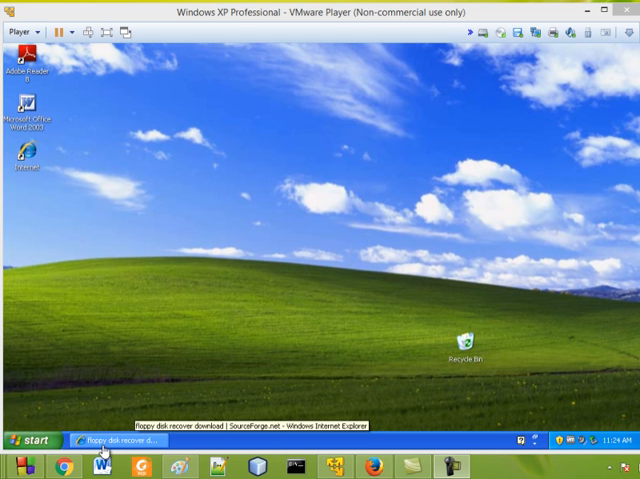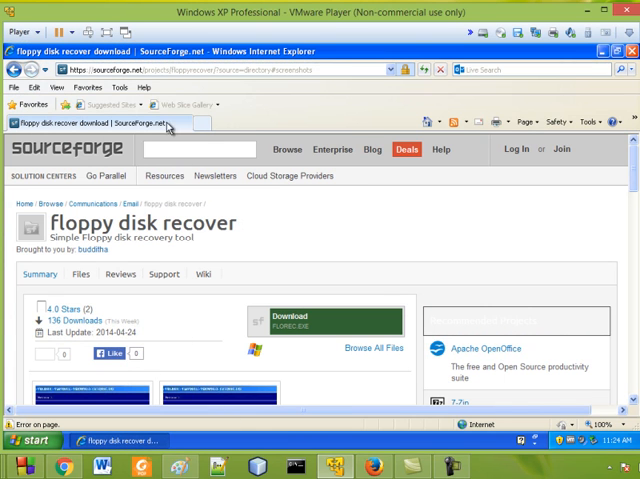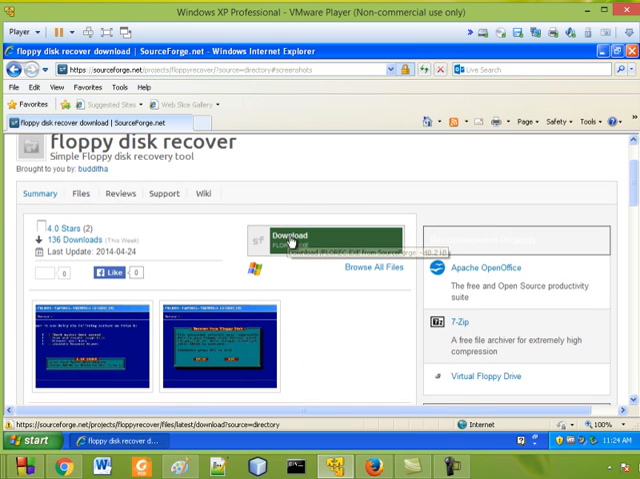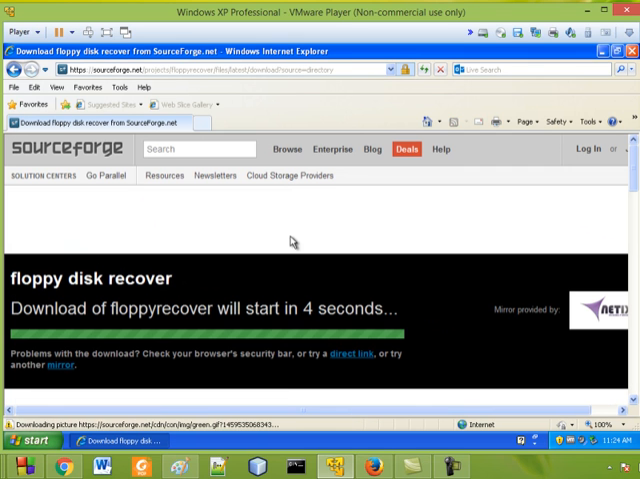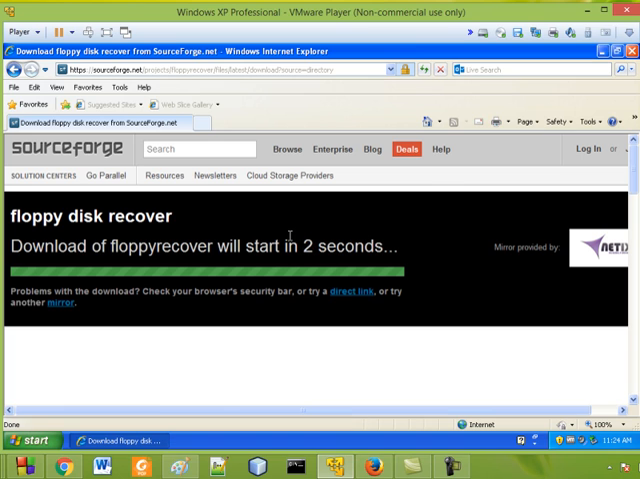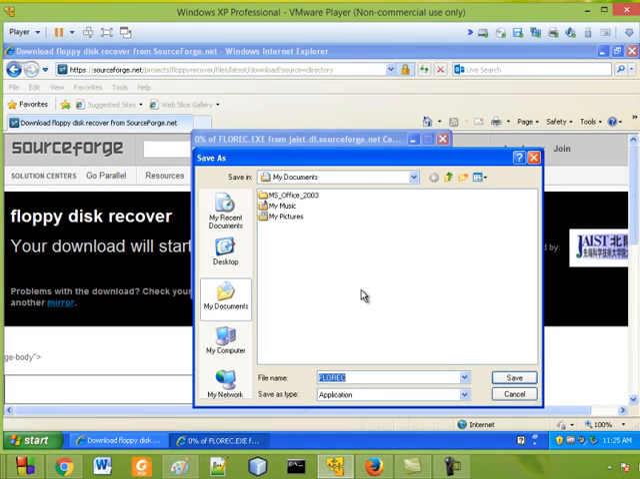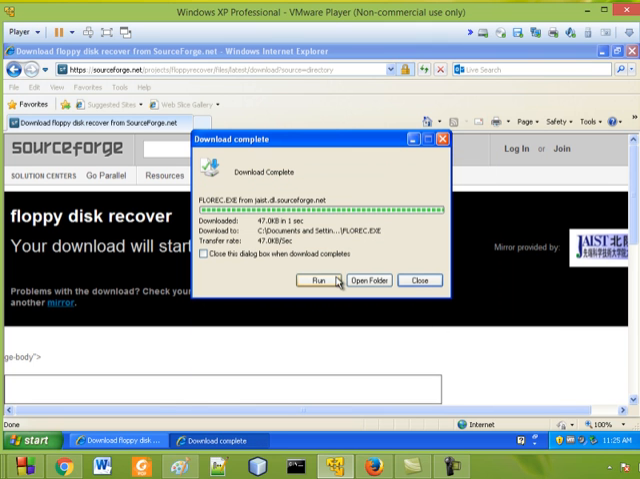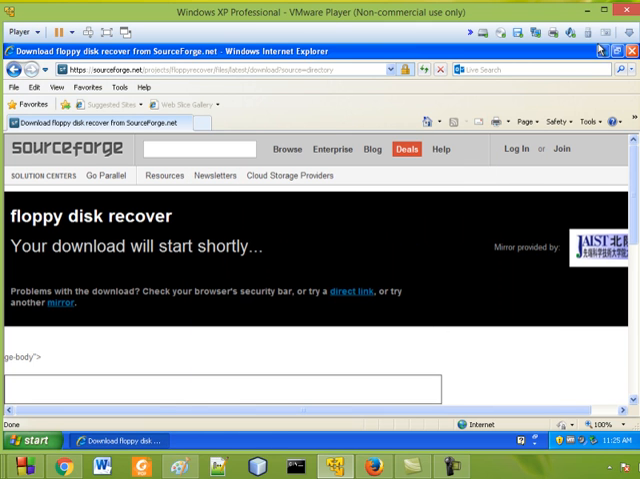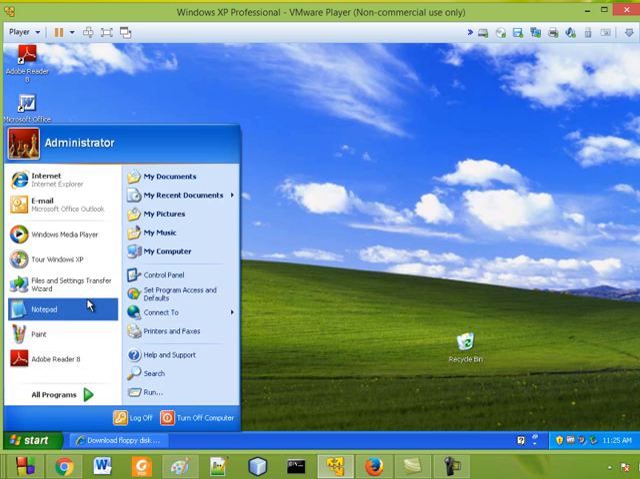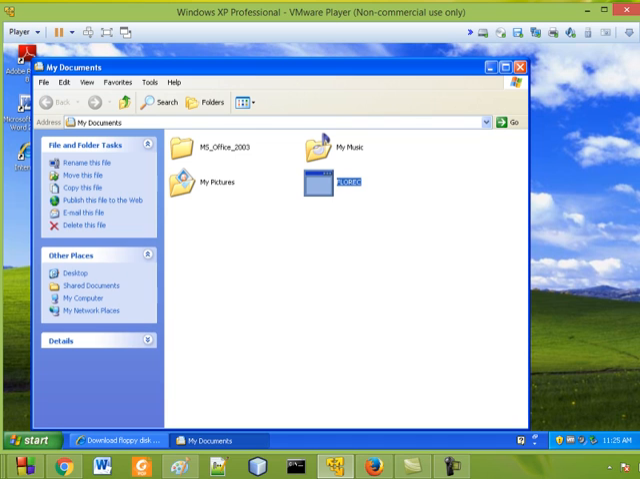Now here I'll show you how it works. First, go to the Floppy Disk Recover download page on SourceForge and download the recover tool. Now here you can see the recover file is available in my Documents folder.